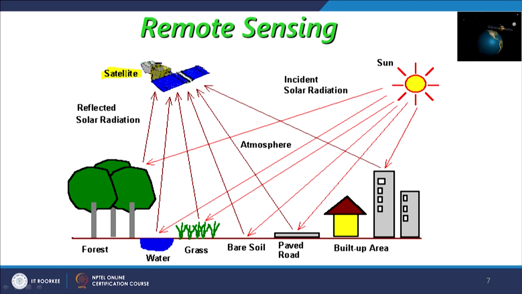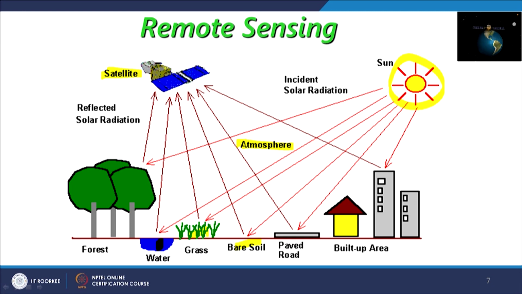Then of course there is the earth and different objects on the earth, whether a water body, forest, grass, bare soil, and so on and so forth. Of course you need an energy source. So we have the sun here as the illumination source, and then in between you have the atmosphere. In between means between the sun and the earth, and between the satellite and the earth.